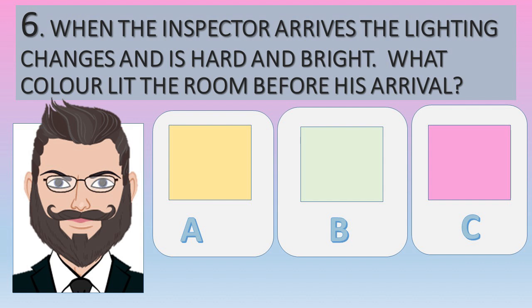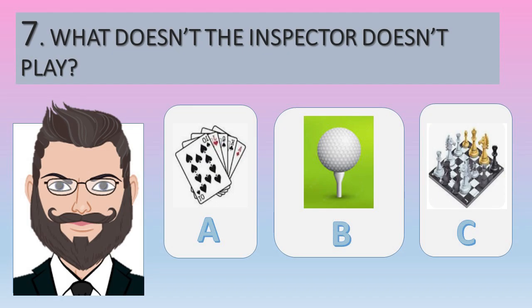Well, it's said in the stage notes at the beginning that the lighting is pink and intimate. So C is the correct answer. The lighting is pink and intimate, and it becomes harder and brighter when the inspector arrives to signify that change in tone. Which game doesn't the inspector play? The answer is B, golf.